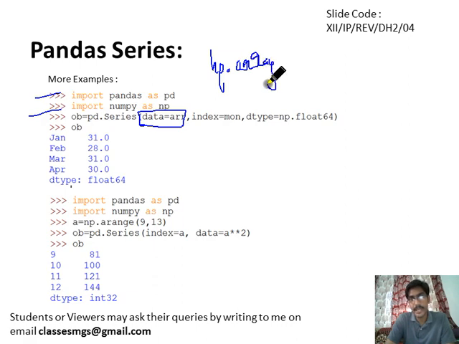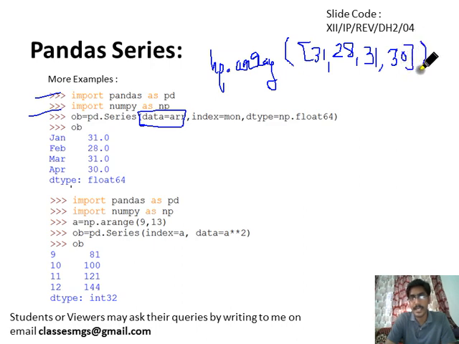I don't actually have a pen, so it is very difficult to write using the mouse. So something like this is there: 31, 28, 31, 30, something like that is already written.